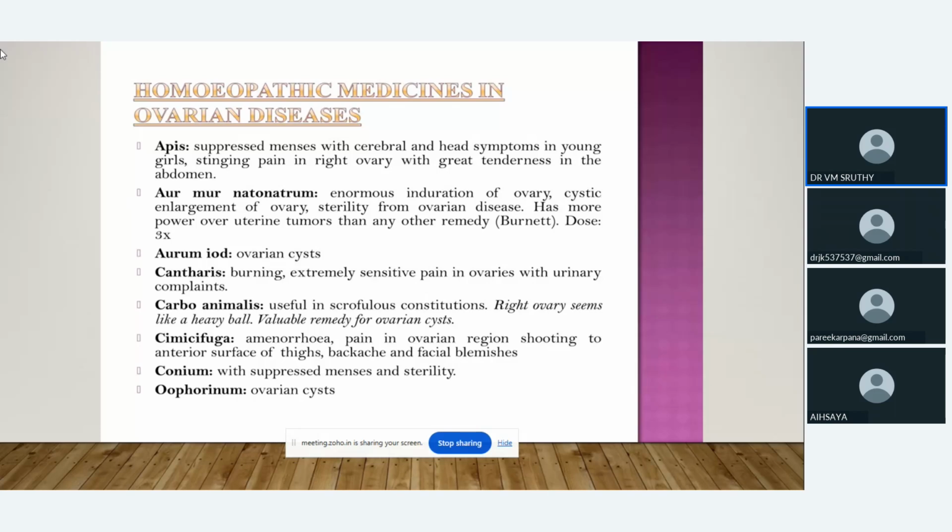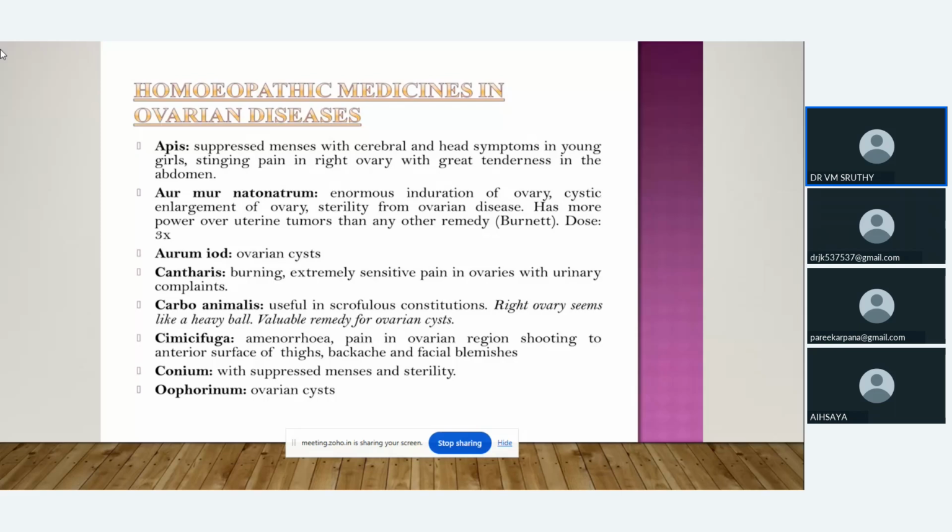In the ovarian diseases, we have to think of Apis, Aurum muriaticum natronatum, Aurum iodatum, Cantharis. Cantharis: the patients will have marked sensitiveness to pain, along with urinary complaints. Then Carbo animalis. It is useful in scrofulous constitution, right ovary. Mainly it will affect the right ovary, and it will feel like a heavy ball. In all types of ovarian cysts, we can think of Carbo animalis if there is heaviness and it is affecting all other glands. So scrofulous constitution is marked in Carbo animalis.